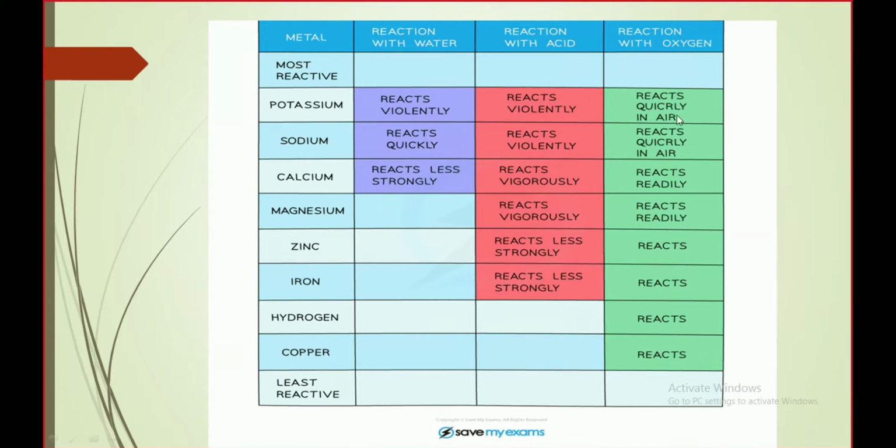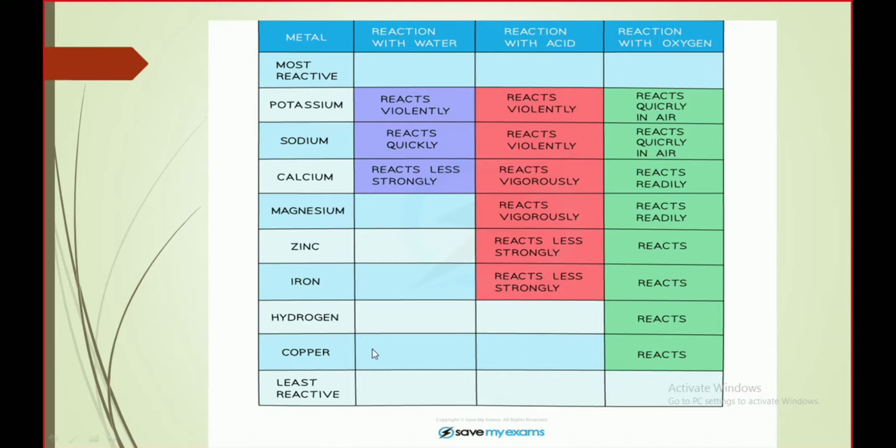Reaction with oxygen. All of these are going to react with oxygen, but the only difference is that potassium, sodium, calcium, and magnesium react readily, vigorously, and quickly, while from zinc to copper they react normally. Yes, they do react to form oxides, but the reactions are not very quick, vigorous, or ready. From lead onward, they do not show any reaction.